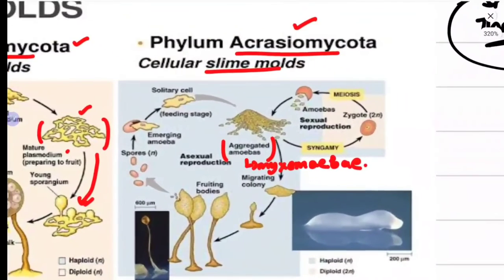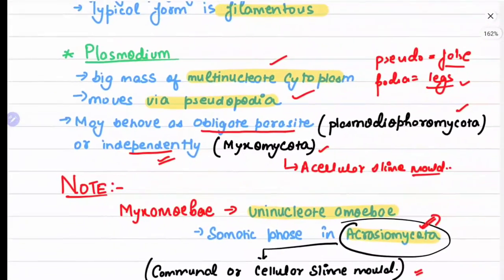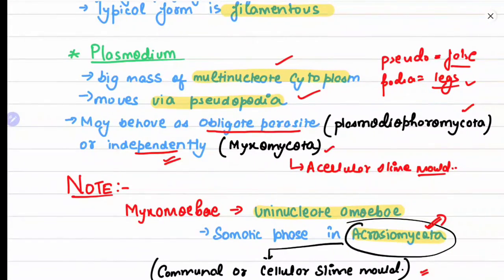Let's see a small figure of Acrasiomycota, the cellular slime mold. These aggregated amoebae, also called myxamoebae, act here as the somatic phase because it later leads to the formation of gametes. Like we have a somatic body and the somatic body later forms gametes, similarly this aggregated mass acts as a somatic body. So this is what is written over here: myxamoebae are uninucleate amoebae, the somatic phase in Acrasiomycota, also known as the communal or cellular slime mold.